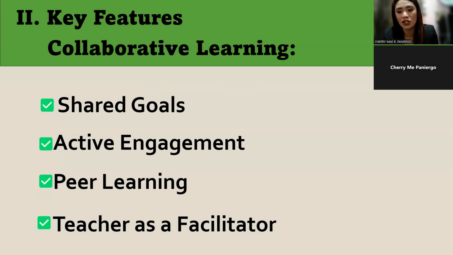Second, active engagement keeps them involved in the discussion and problem solving. The third one, peer learning, allows them to support and learn from each other. Lastly, the teacher acts as a facilitator, guiding the students rather than just giving instruction. This approach enhances critical thinking, communication, and teamwork skills.